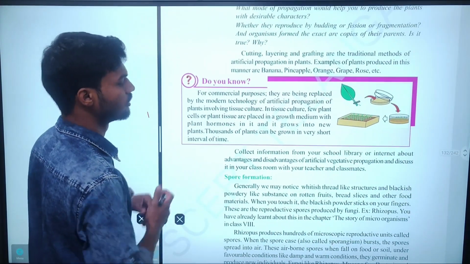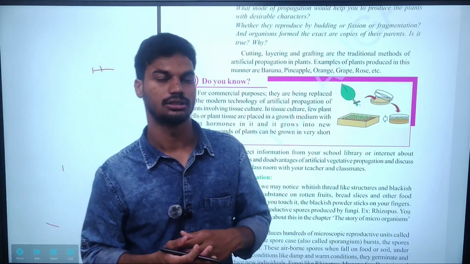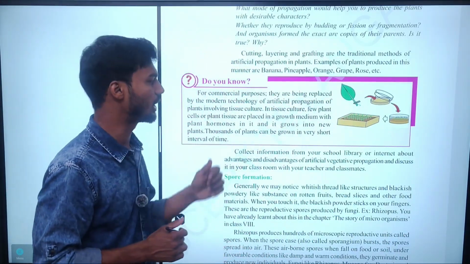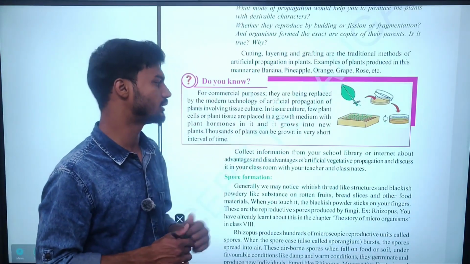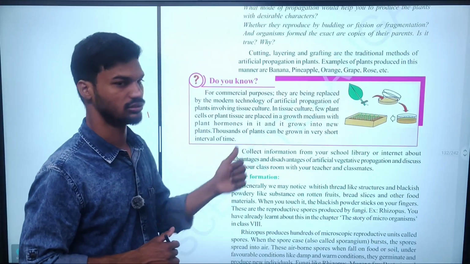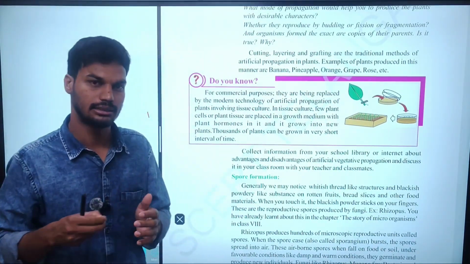Tissue culture. We majorly use tissue culture for commercial purposes. Tissue culture is replacing older methods with the modern technology of artificial propagation in plants. In tissue culture, a few plant cells or plant tissues are placed in a medium. In tissue culture, they take the plant cells.